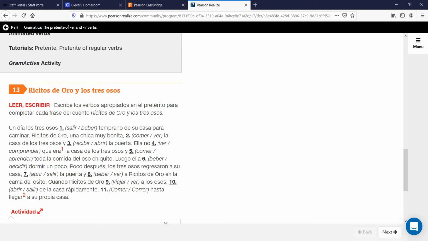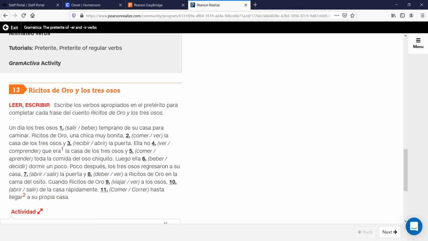Write the appropriate preterite verbs, or verbs in the preterite, I should say, para completar cada frase del cuento Ricitos de Oro y los Tres Osos. So they give you two options. The first thing you need to do is figure out which verb in the infinitive you are using. That is number one. Number two is, after you figure out which verb you're using, you have to conjugate it in the preterite to the subject.